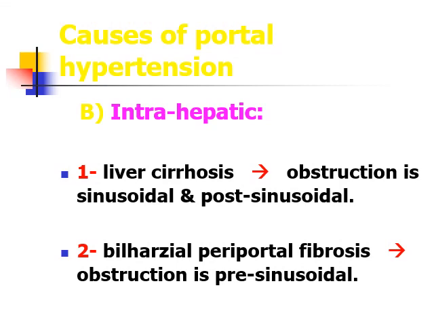Then intrahepatic causes of portal hypertension, liver cirrhosis. This is the most important cause of portal hypertension in adults. In liver cirrhosis, there is disturbed architecture of the sinusoids along with portal fibrosis. This leads to the increased resistance to the portal vein. Obstruction in the liver cirrhosis is both at the level of sinusoids and the post-sinusoidal.